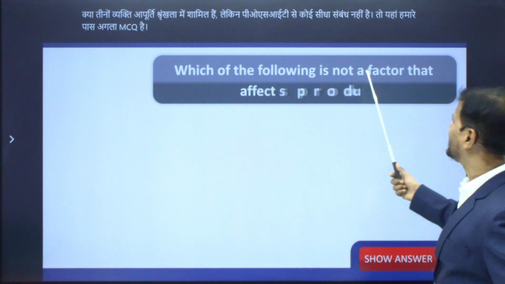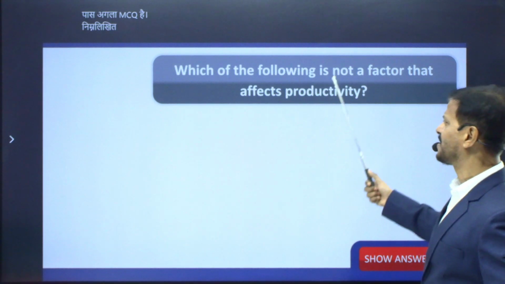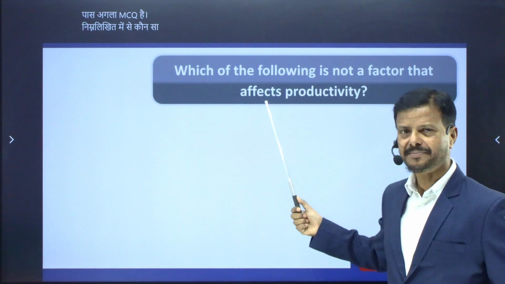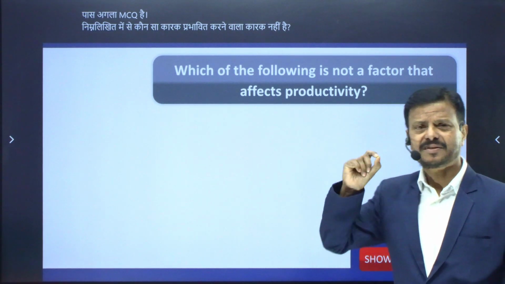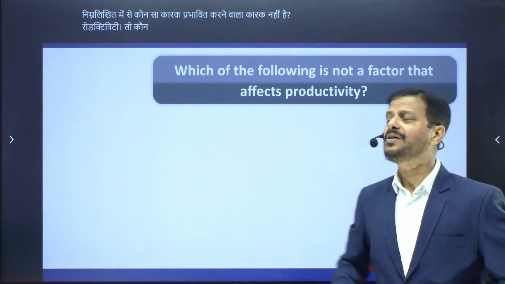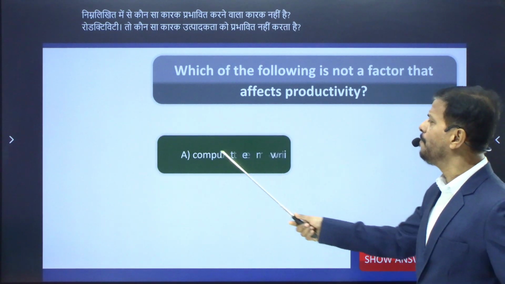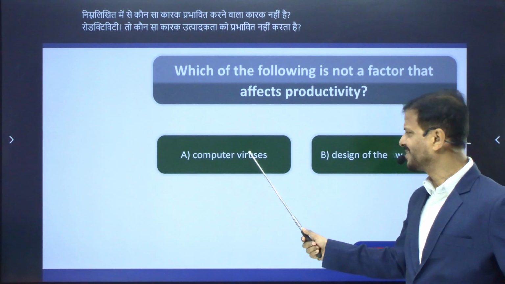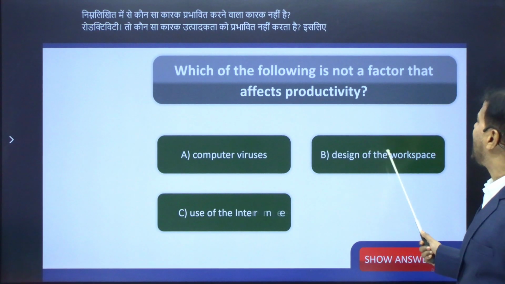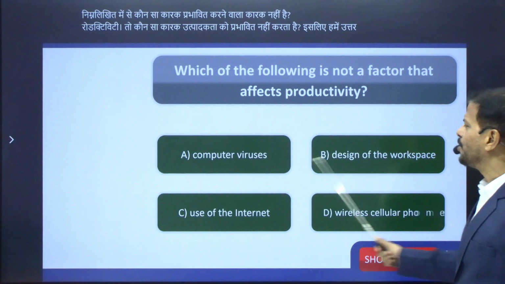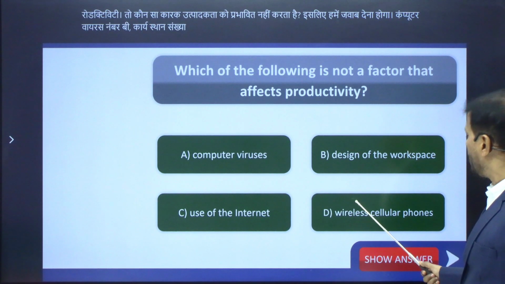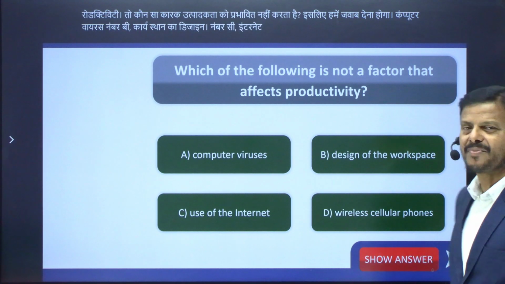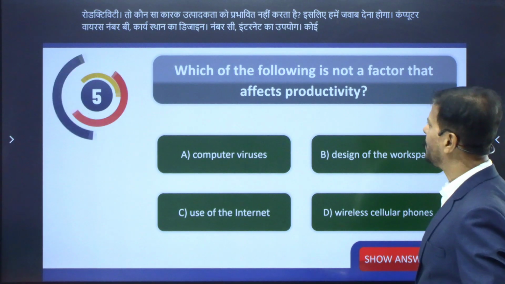So here we have the next MCQ. Which of the following is not a factor that affects productivity? So which factor does not affect productivity? We have to give the answer. Number A, computer viruses. Number B, design of the workspace. Number C, use of the internet. Number D, wireless cellular phones. And now your time starts right now.